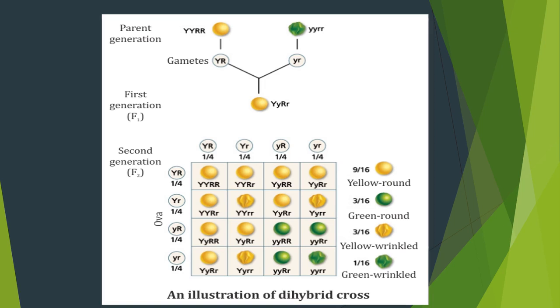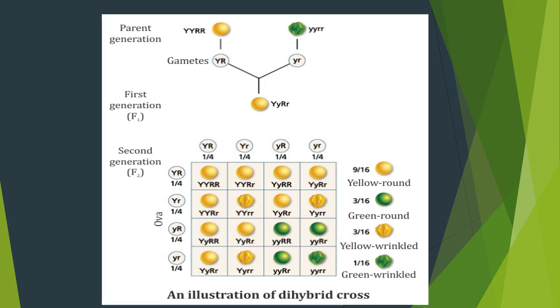So how do you need to fill the Punnett square? For the first row of the Punnett square, the 4 gametes present in the top column should be crossed with the first gamete on the left side so that you can get the answer for the first row. The second row: the 4 gametes present in the top area should be crossed with the left side second gamete. Clear? So that you can get the answer for the second row.